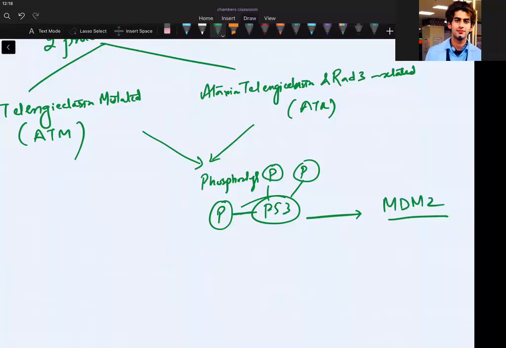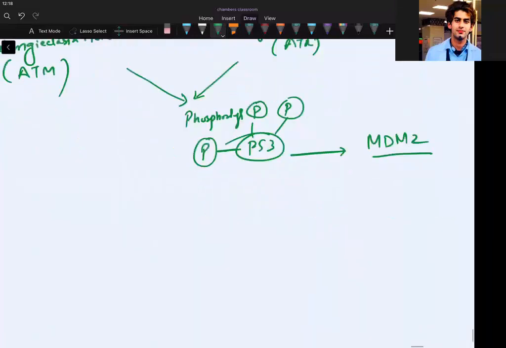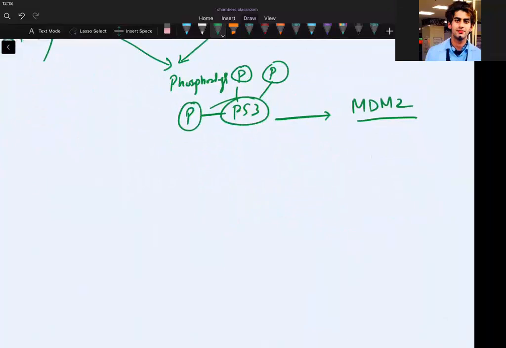If you activate P53, then you will have upregulation of proteins called P21. And these P21s, do you remember from the cell cycle that the cell cycle was getting arrested at the G1/S checkpoint? So that we can repair the DNA. Exactly.